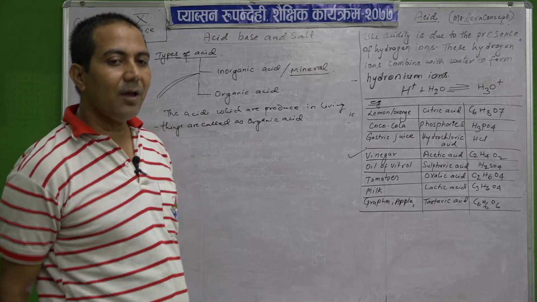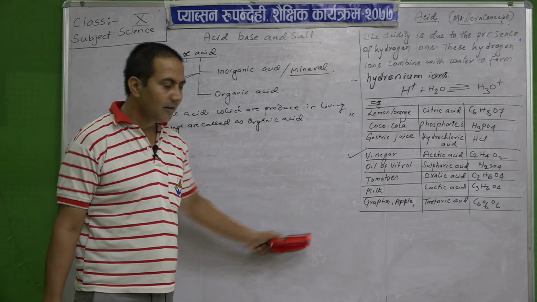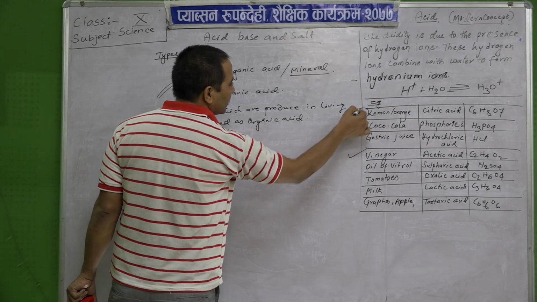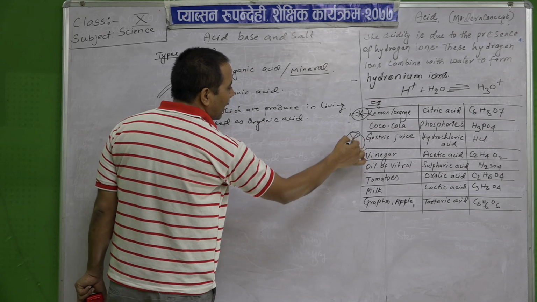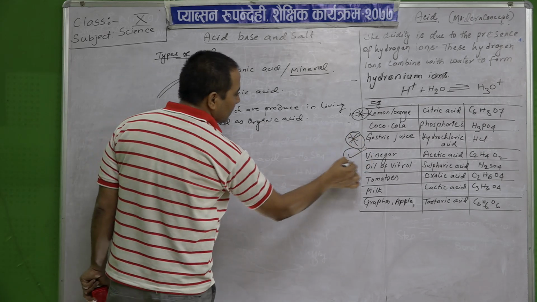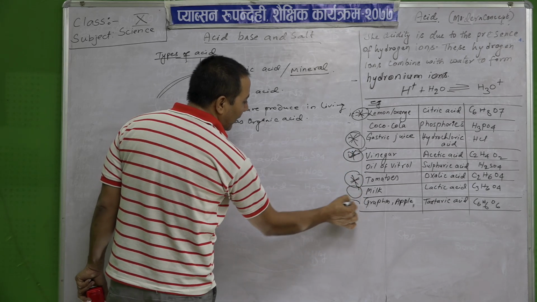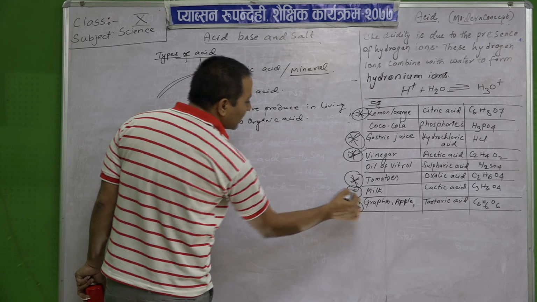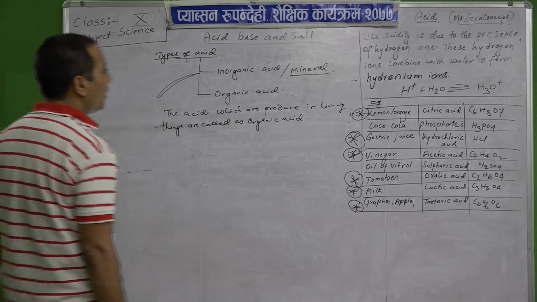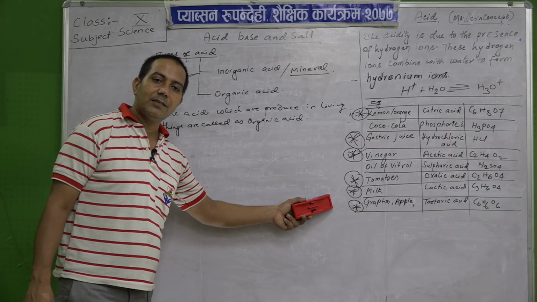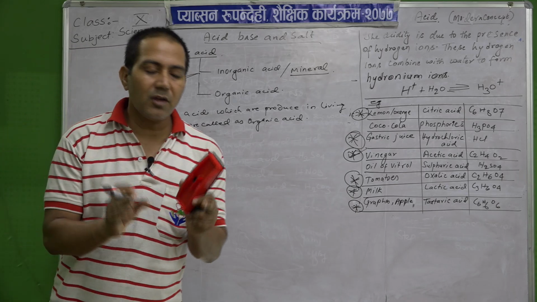So, what are the examples now? We have lots of examples over here. Lemon, citric acid is an example. Yes, gastric juice or HCl are also some of the examples. Vinegar is also an example. Tomato, milk and grapes. So these are all produced in what? In living organisms. That's why they are called organic acids. These are the general divisions of the acids.